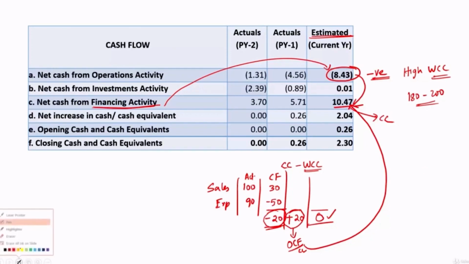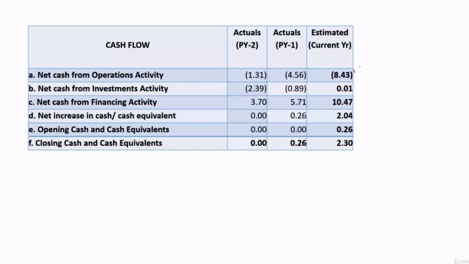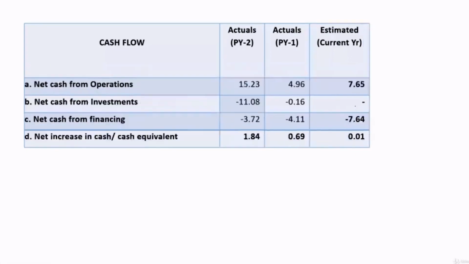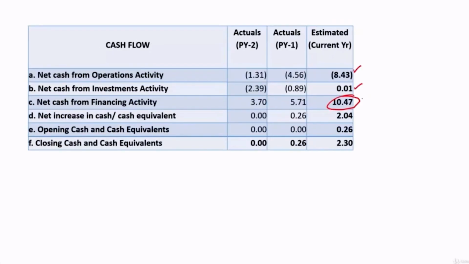Okay, let's continue. So here they are estimating this, but it can be accepted only for the discussed reasons, and there is a small estimated investment in investing activity, that is fine. This 10.47 crore has to be analyzed, because they are estimating almost double the level of previous year financing activity.